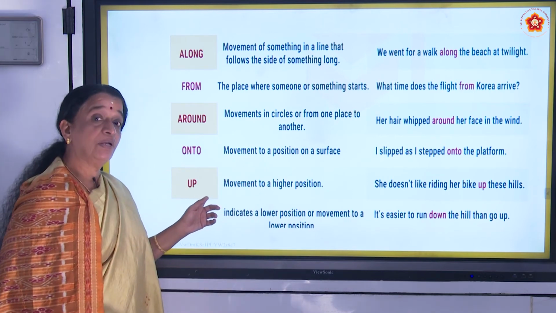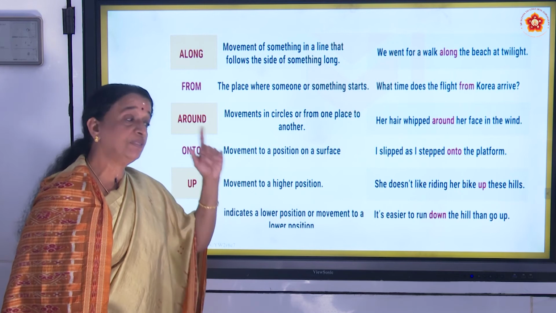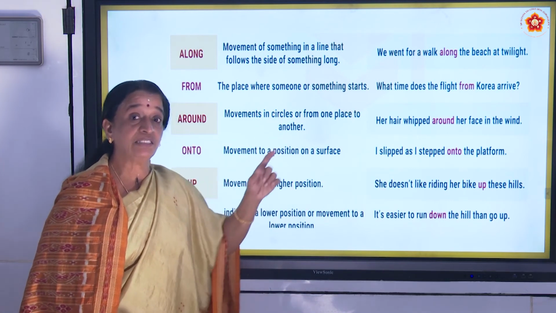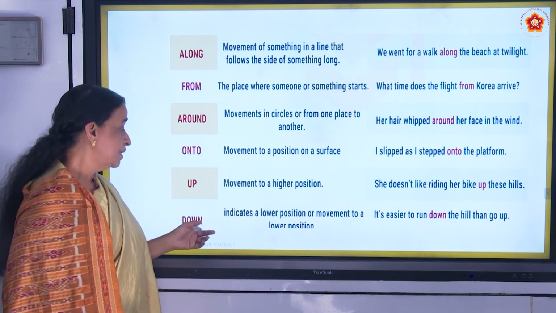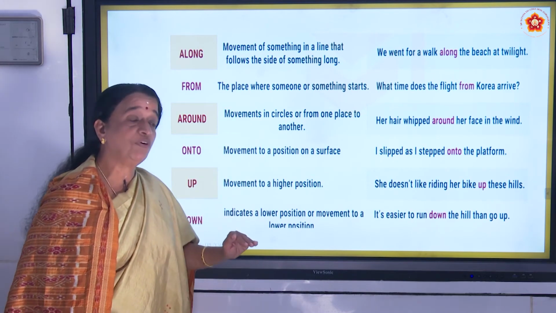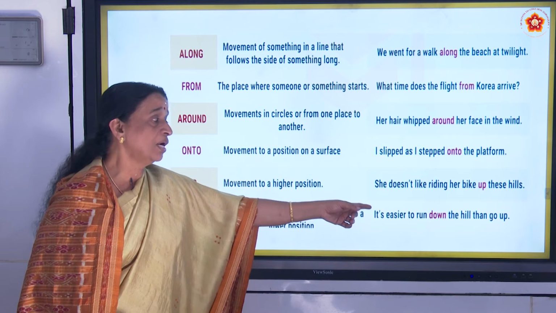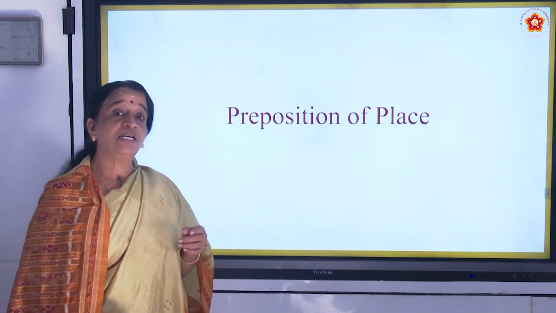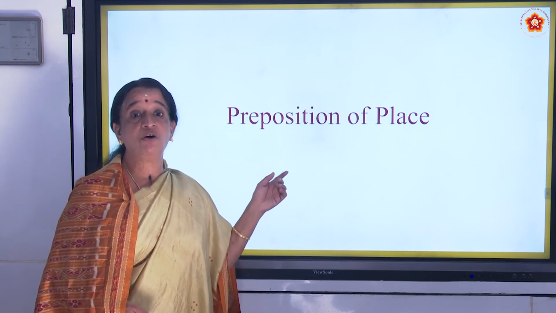Next one, up. Movement to a higher position. She doesn't like riding her bike up these hills. Movement going upwards. Down indicates a lower position. It's easier to run down the hill than go up. Now next is the last one, preposition of place.